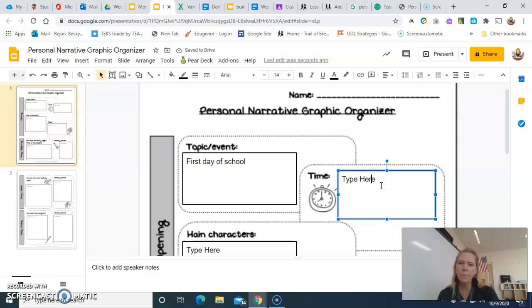Now, under time, that has to do with the setting. So when it took place. Well, I could put my kindergarten year. So I'm going to write about my first day of school in kindergarten. I was 5. Okay, that's the setting, when it took place.